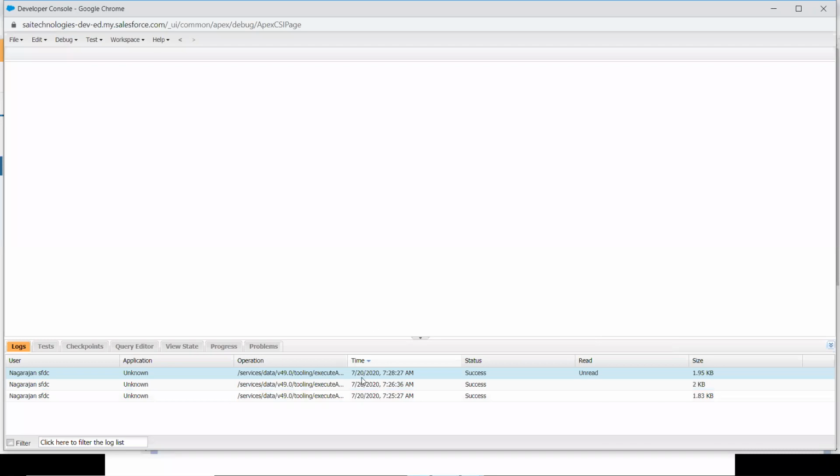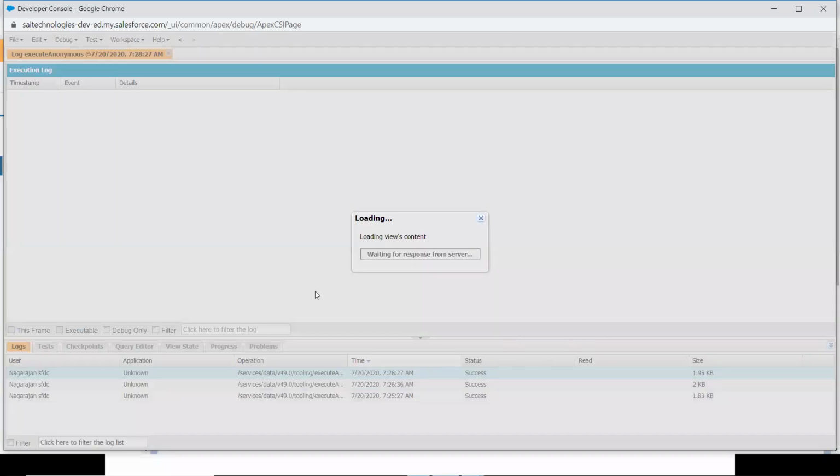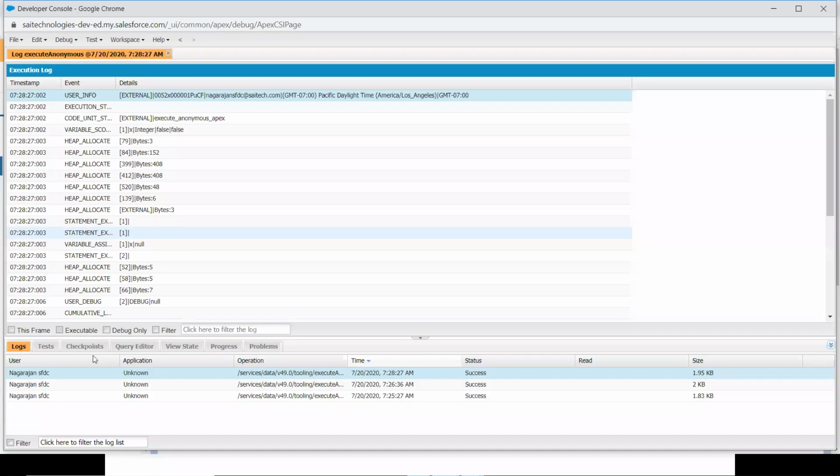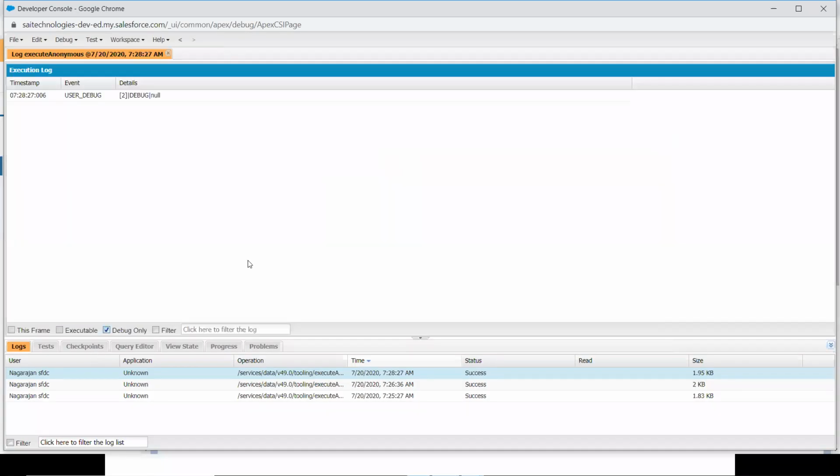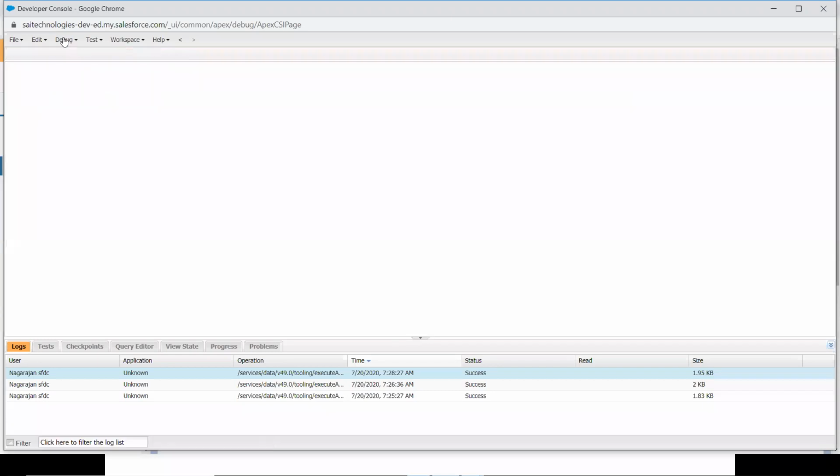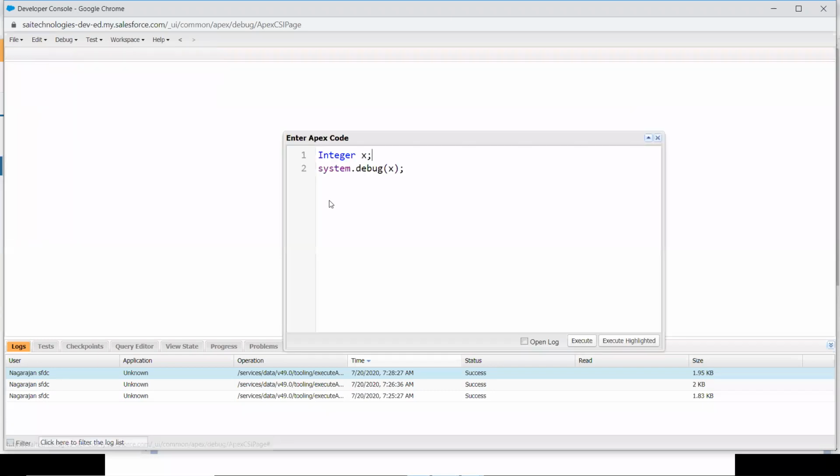I executed it. Let's go to the output. In debug only, yeah, you are absolutely right. You are getting null as an output. But the question here is, it's an integer variable, so why does it print null?